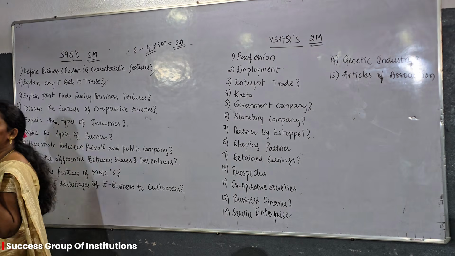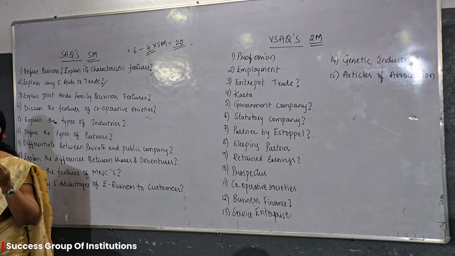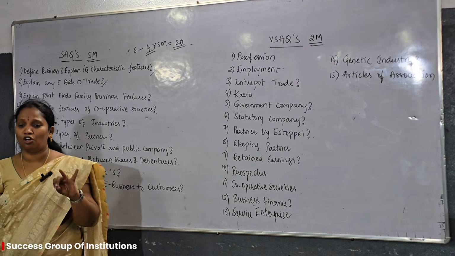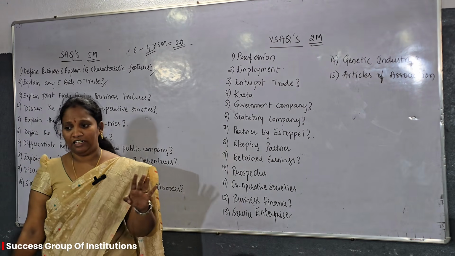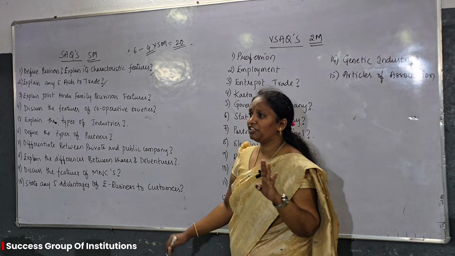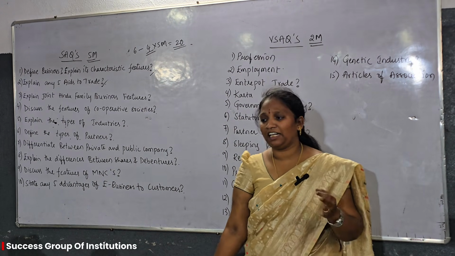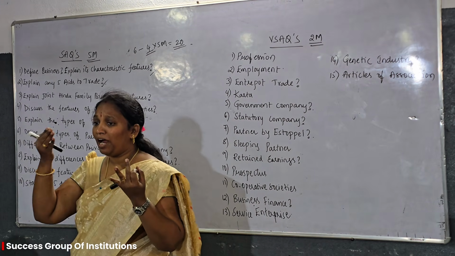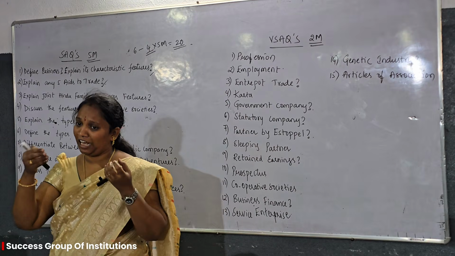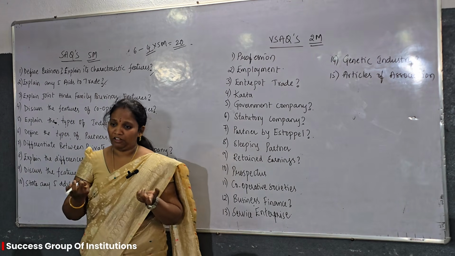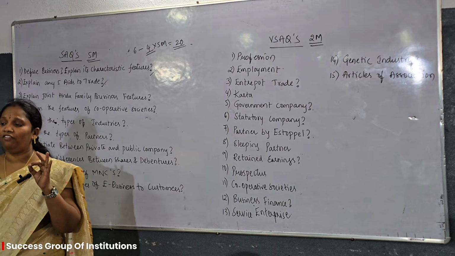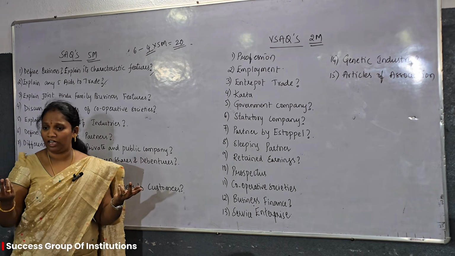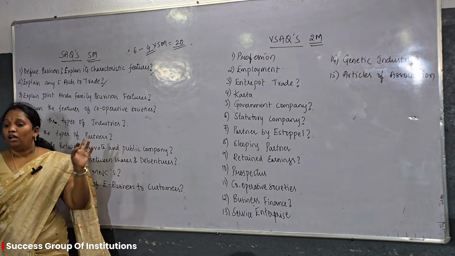One more kind of industry is construction industry. Construction industry is related to the construction of buildings, roads, dams, bridges, etc. Next one is extractive industry. Extractive industry is related to extraction of coal, gold from beneath the surface of the earth. What we extract from inside the earth, that is nothing but extractive industry. Examples are coal mining, gold mining, etc. Petrol and oils are also examples for extractive industry.